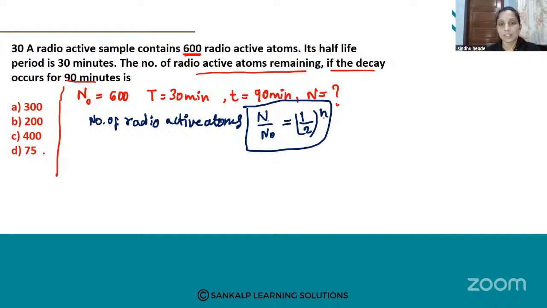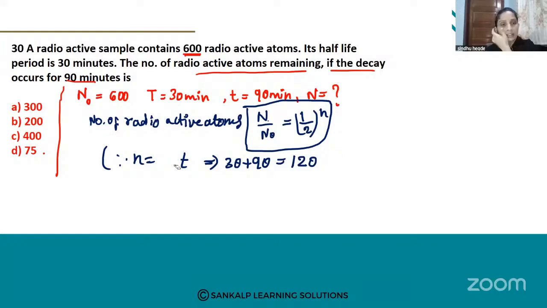With the help of this, you should calculate this n. You have 1 by 2 raised to n, and you have to calculate that n using this time. Here, n is equal to 30 plus small t. What do you get? 30 plus 90 is equal to 120.